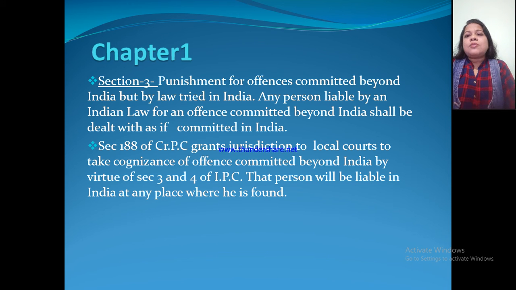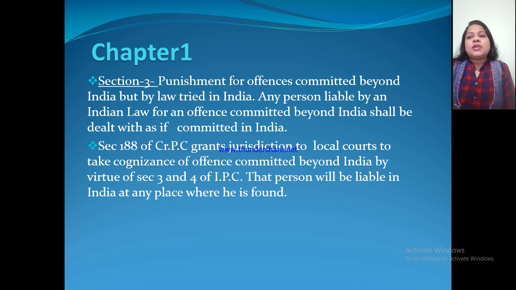Any person liable by an Indian law for an offence committed beyond India shall be dealt with as if committed in India. So if he had committed the offence inside India, whatever punishment he would get in India according to the Indian Penal Code, the same punishment he will get if he does the offence outside India, beyond India, according to the Indian Penal Code after that person is brought to India.